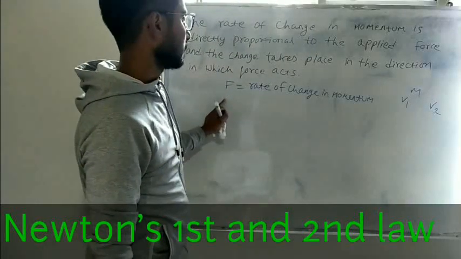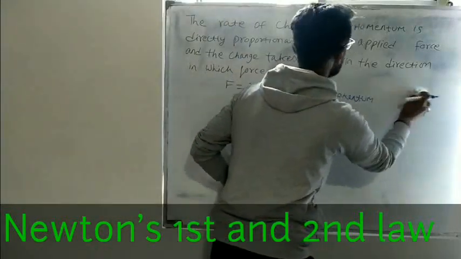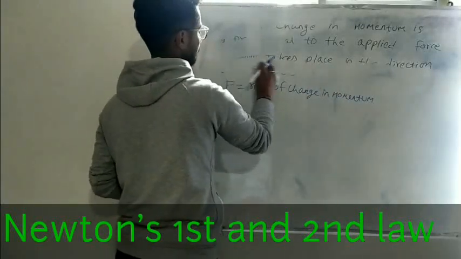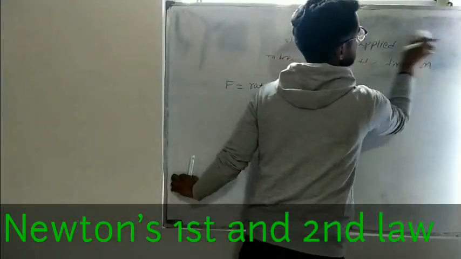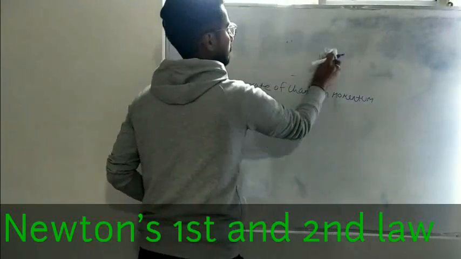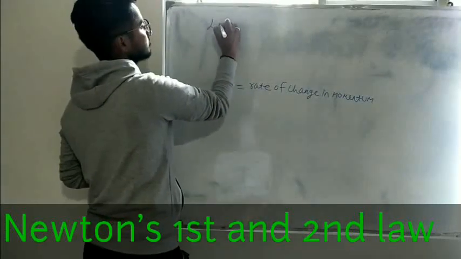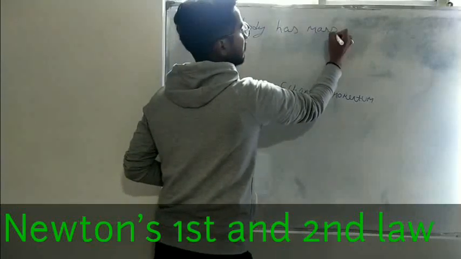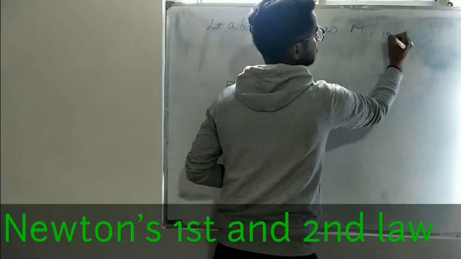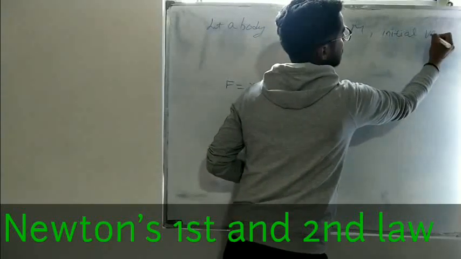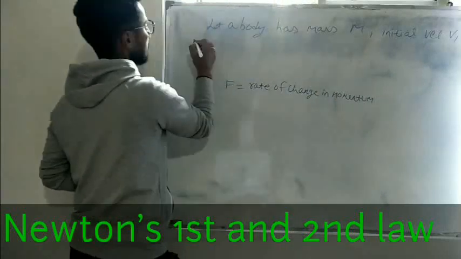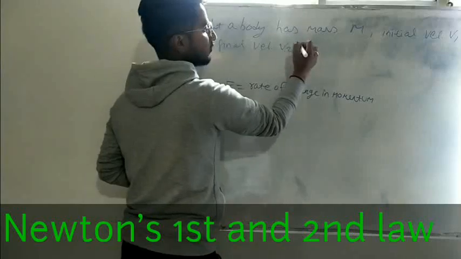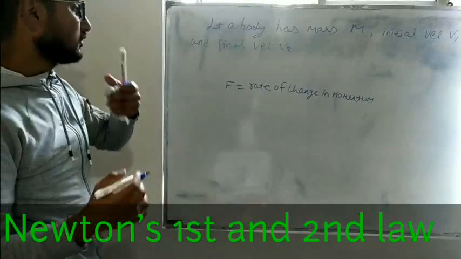Let the body have mass m, initial velocity v1 and final velocity v2.